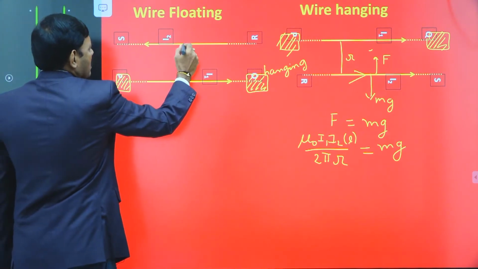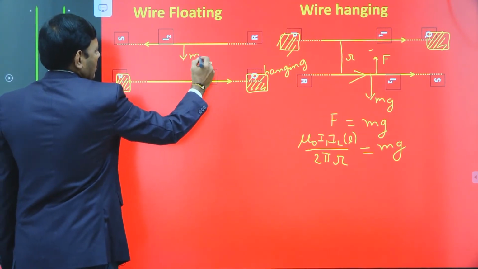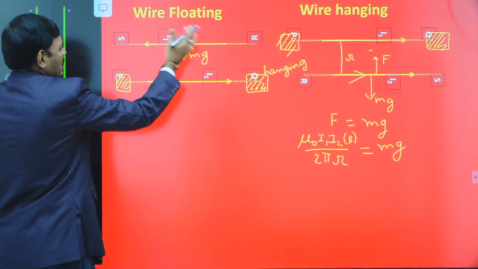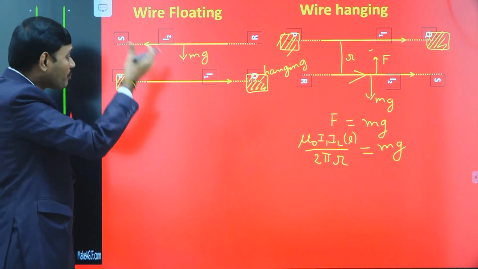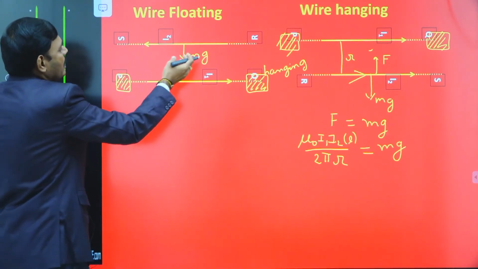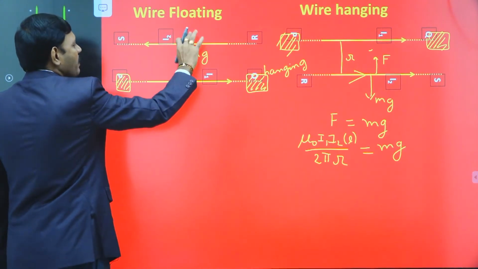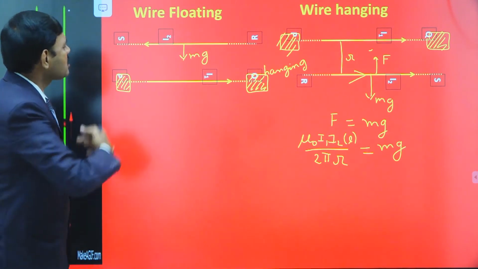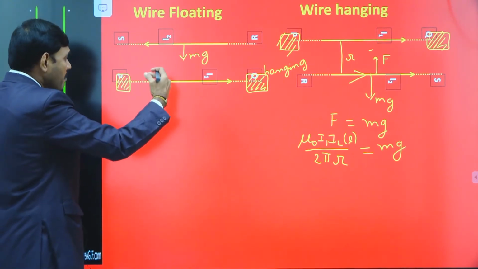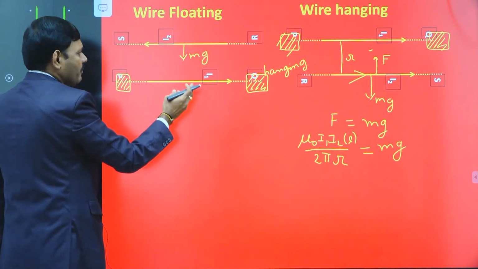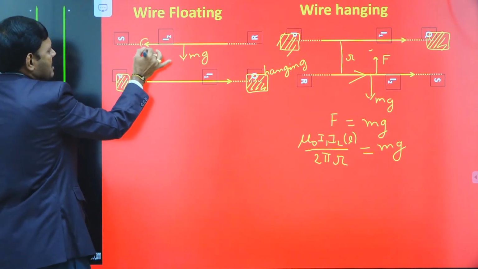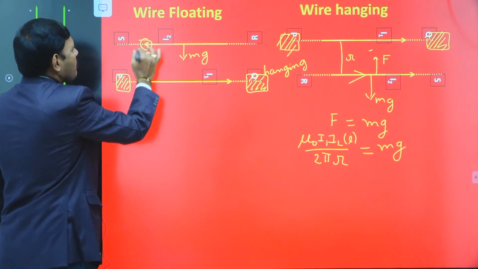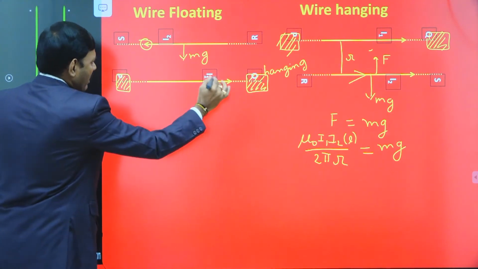As usual, the weight of the wire is acting downwards, because no support is given for the second wire; it should fall down. But we keep the wire floating in space. This is the condition: the wire is floating in space. How is it possible? There should be some magnetic repulsion force on the second wire by the first wire. Repulsion is possible when current direction is opposite. So, that is why I2 must be in the opposite direction to the I1 direction.